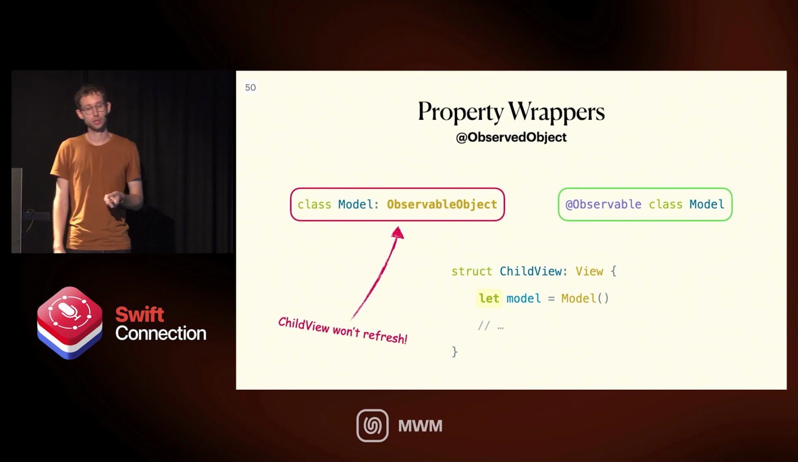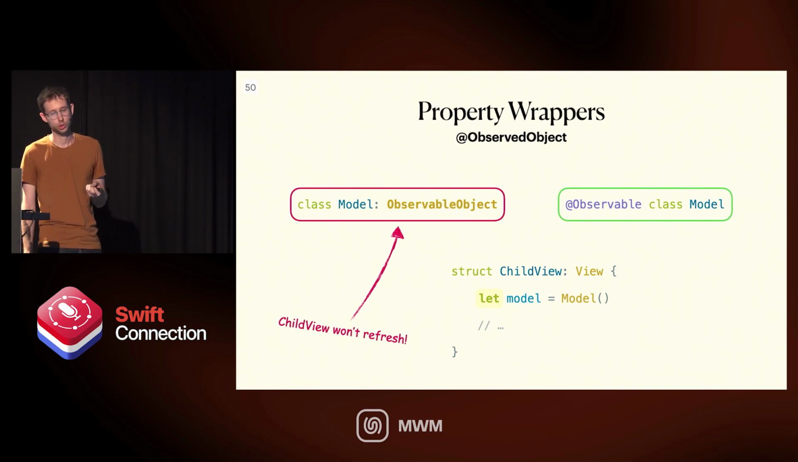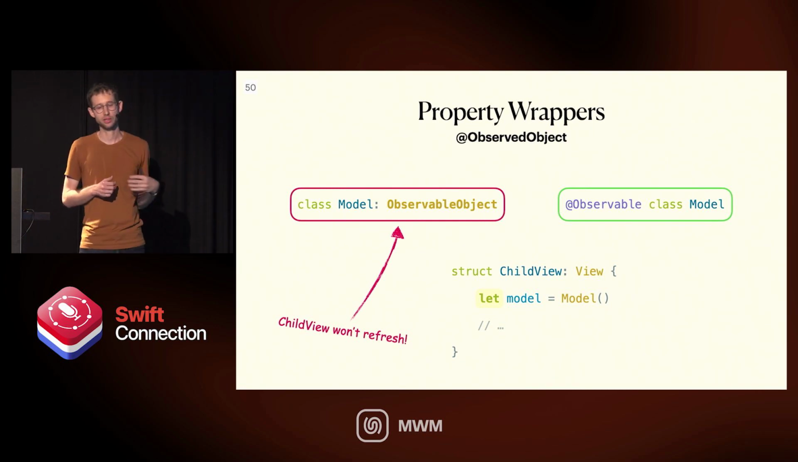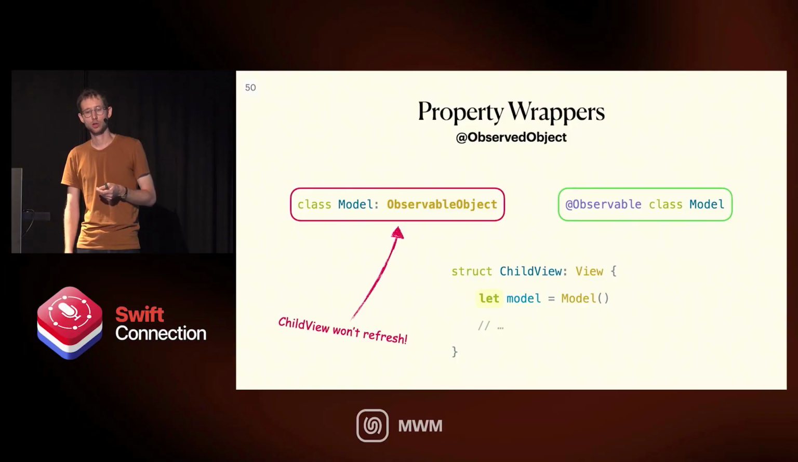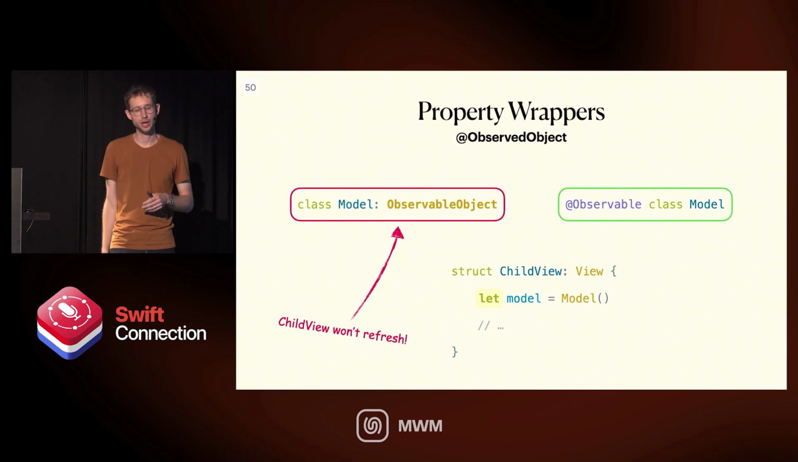The other thing is the observed object property wrapper, which usually we had to add to some child view that is receiving a model from a parent view. Now I'm saying the slide is actually wrong. It should not be equals model. It should be receiving a model type from a parent view. And so with observable, I can just do let. I get the model from a parent view, and it's observed, and everything is fine.